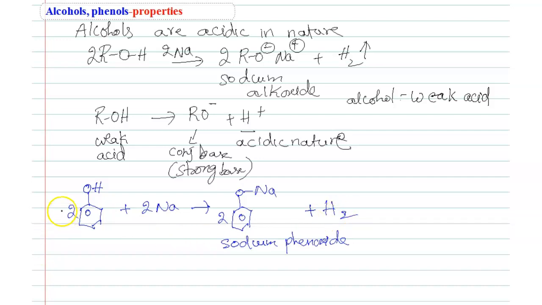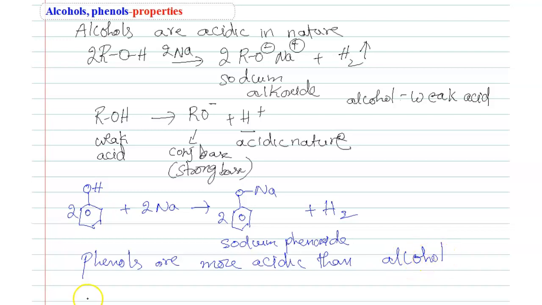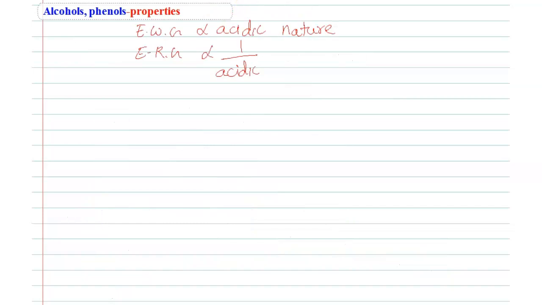But here, benzene is an electron withdrawing group. Due to the electron withdrawing group, phenols are more acidic than alcohols. So phenols have OH on the benzene ring. If we take aliphatic instead of aromatic, ROH model, we call them alcohols. So phenols are more acidic than alcohols, ROH.